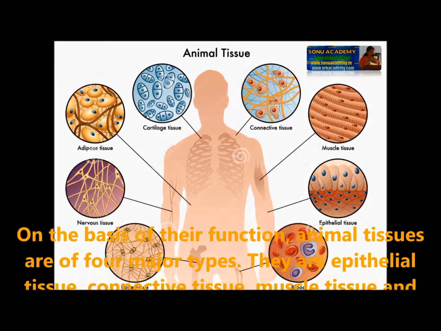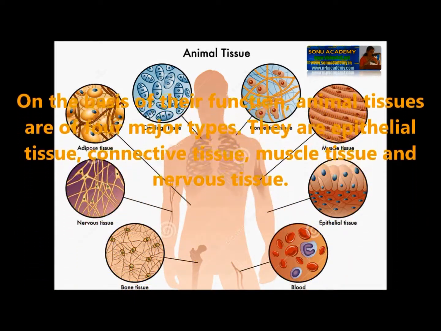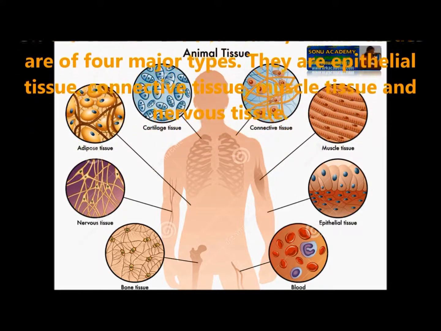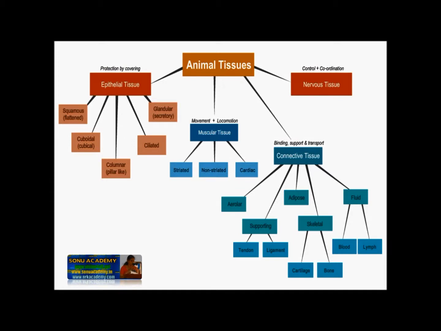Animal tissue. On the basis of their function, animal tissues are of four major types. They are epithelial tissue, connective tissue, muscle tissue, and nerve tissue. Let us examine the structure and functions of these four kinds of tissues in animals.